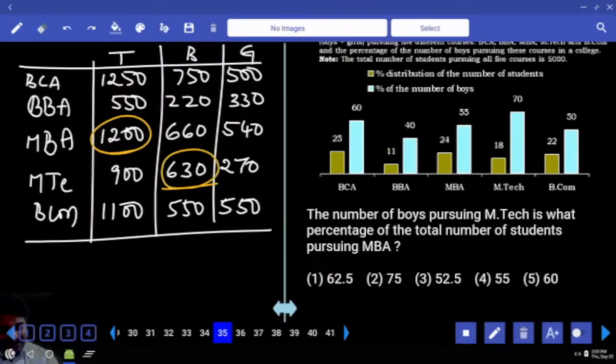Answer should be more than that. How much more do we have? 30. What is 10%? 120. 5%? 2.5%? So 30 more is there, which is equal to 2.5%, so 52.5%.